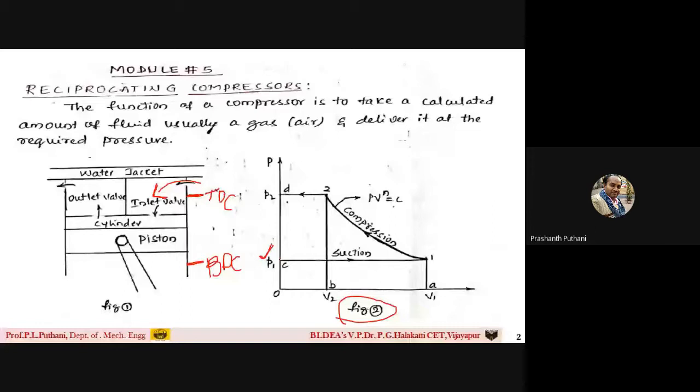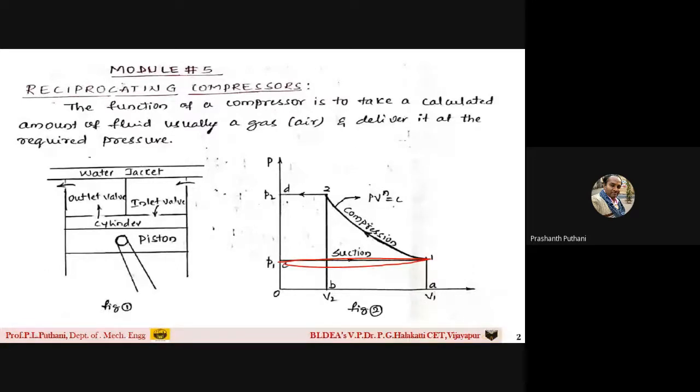4 to 1. You can see it on the pressure volume diagram, students. This particular line is nothing but representing the air entering into the cylinder during the suction stroke. Is it visible to you, students? Now, the air is taken into the cylinder, and until the piston reaches the BDC position, its pressure is constant. How much is that pressure? The pressure is P1.